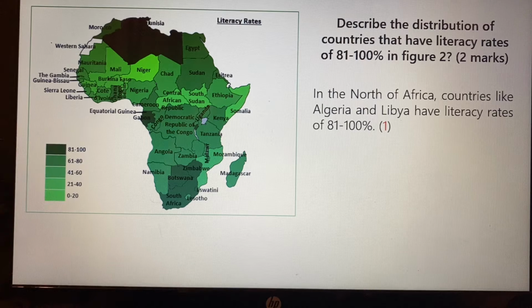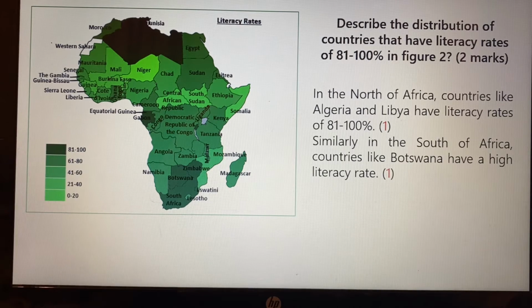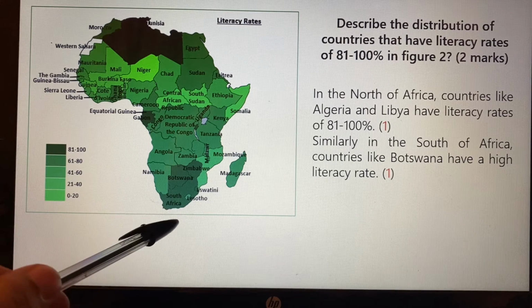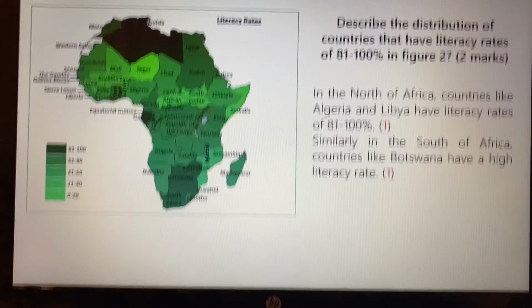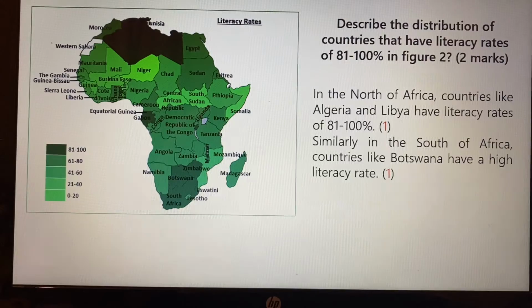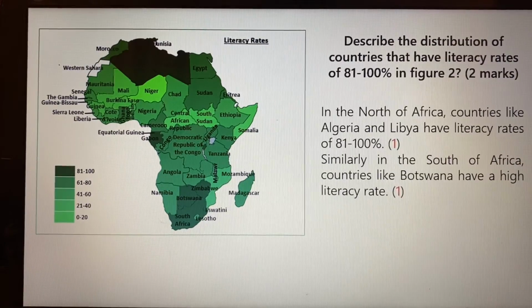We've got Gabon here actually, but I'm gonna go for similarly in the south of Africa. We've got countries like Botswana, so I've just gone for one country here, who also has a really high literacy rate. So that should get you the full 2 marks. Let's move on to another question.